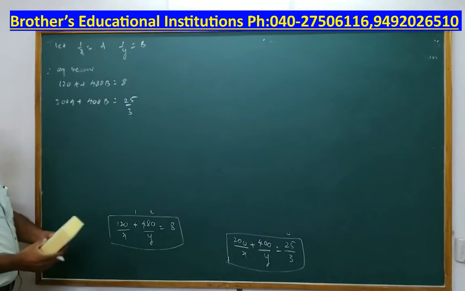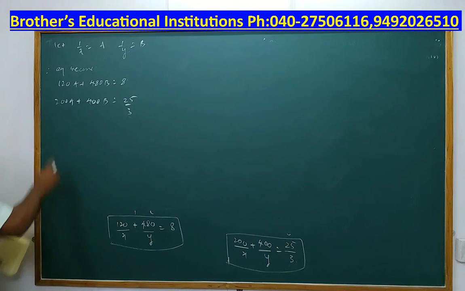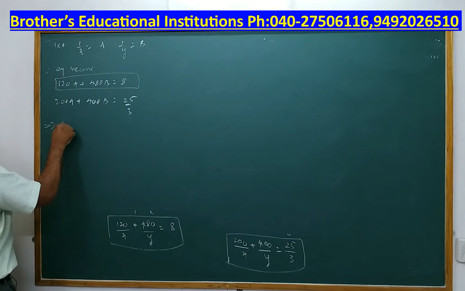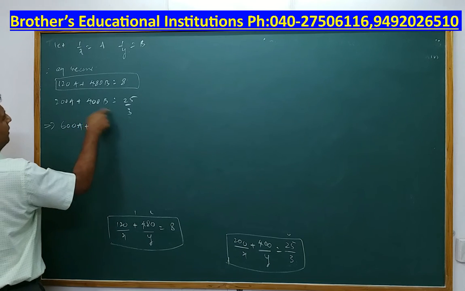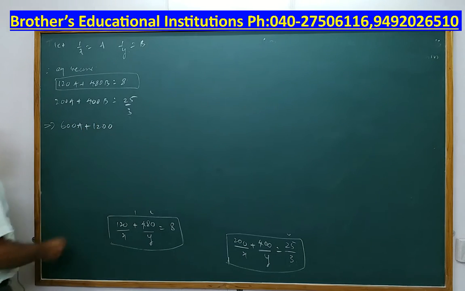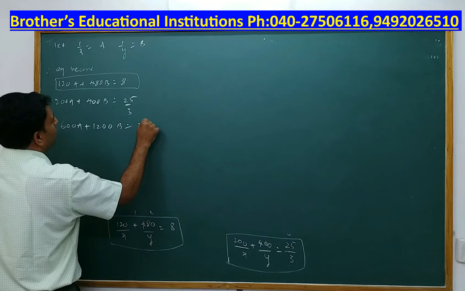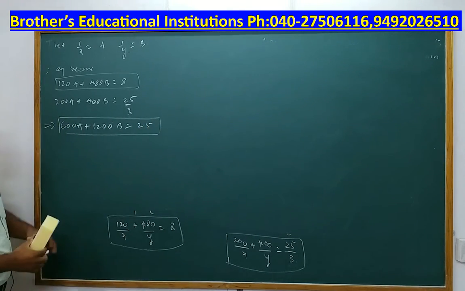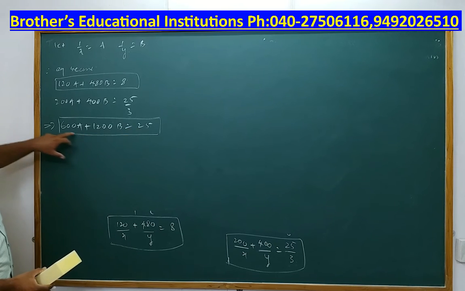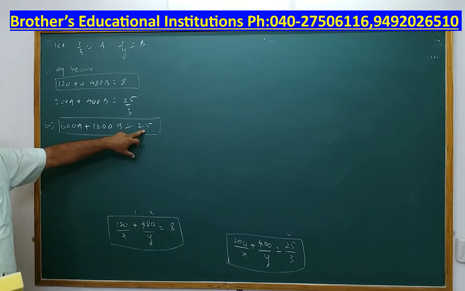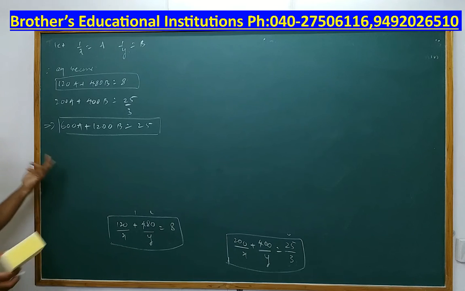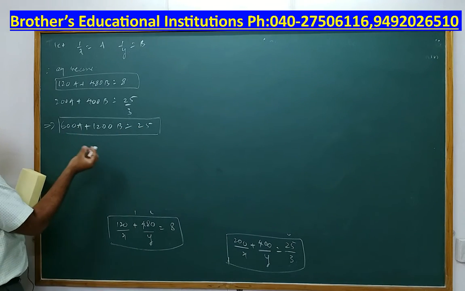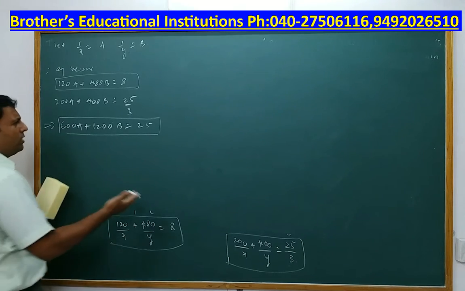Now this 3, I will push it to the left hand side. You already have this equation. Now I simplify. 3 2s are 600a plus 3 4s are 1200b is equal to 25. In case you want to further simplify, I can divide this entire equation by 25 and it will be reduced to a simpler form. Anyhow, let us not do that and let us solve it.